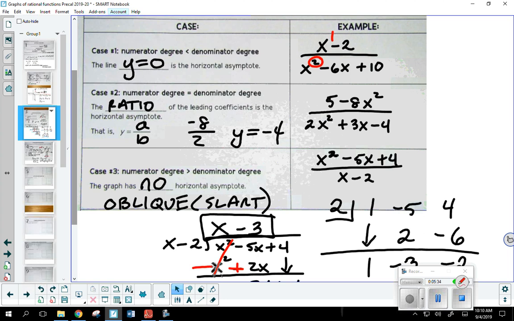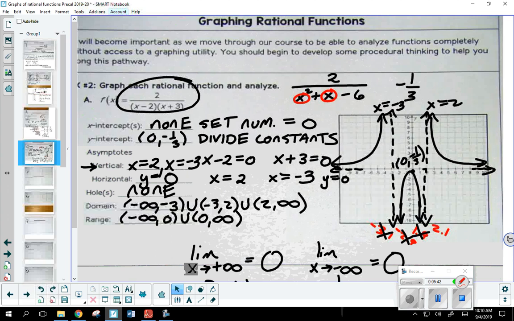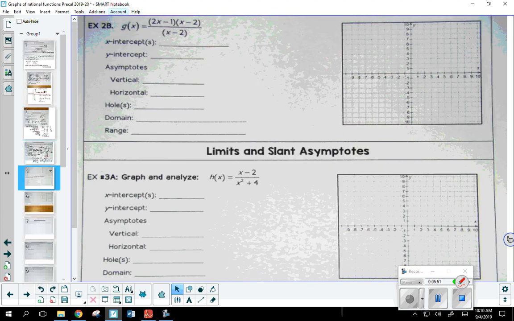And we are going to get the opportunity to look at another slant asymptote today, whether long or synthetic division. So don't worry about that. I'm not going to go through this entire problem again. It is online, or if you want to come in during tutorials, have me help you with that. For the people who were here yesterday, we did get through this problem, 2B, but I'm going to start with this problem again, so the other folks just relax.